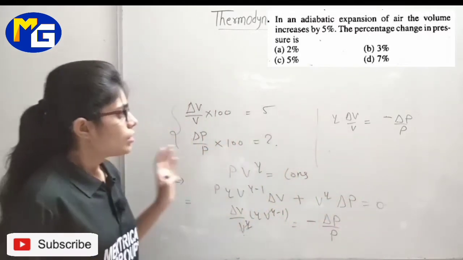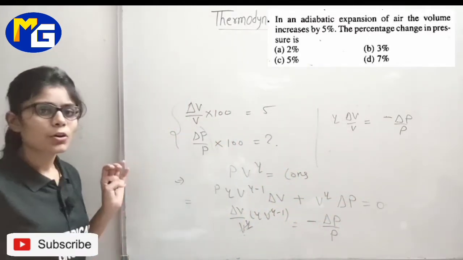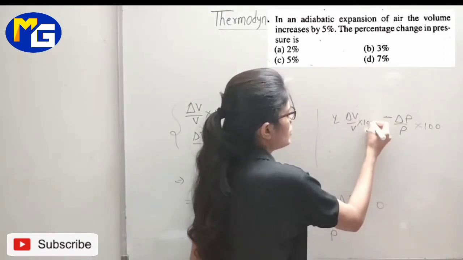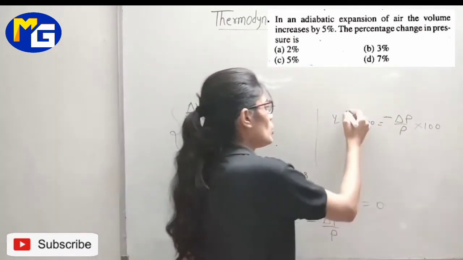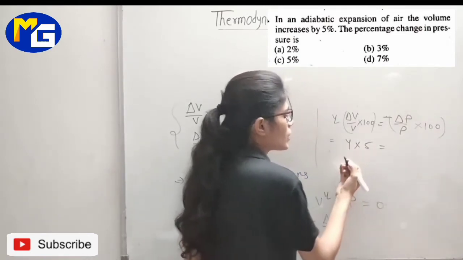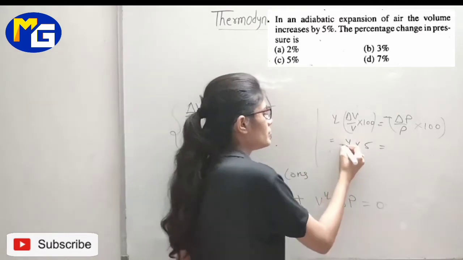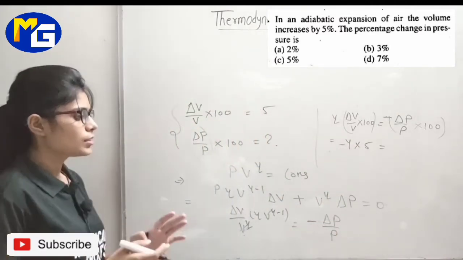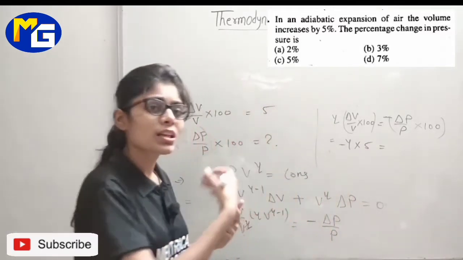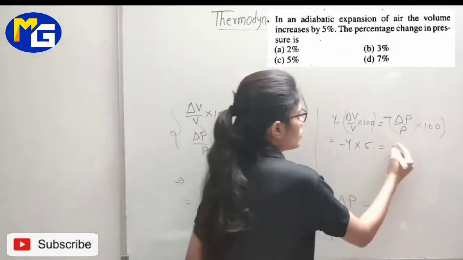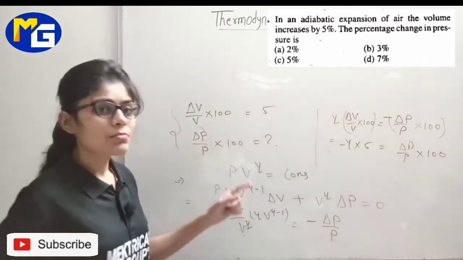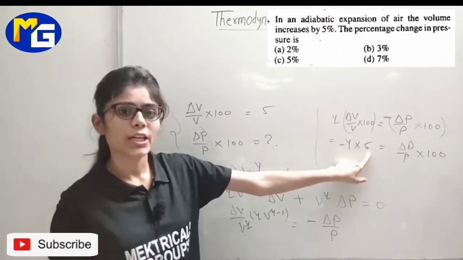And what we want is delta P upon P. We want it in percentage form, so multiply both sides by 100. We know the value of delta V upon V multiplied by 100, which is 5, and we need to calculate this value. Take the negative sign if you want; the negative does not matter here, it just means increase or decrease. So the change in delta P upon P multiplied by 100 means multiplying gamma with the percentage change in volume.